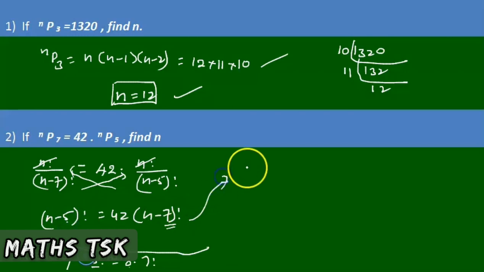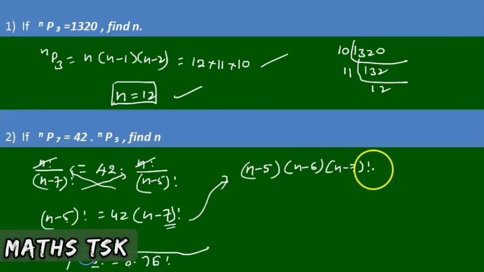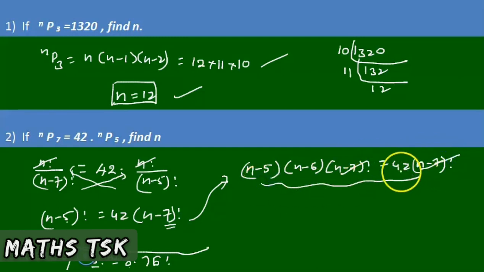So n minus 5 factorial can be written as n minus 5 into n minus 6 into n minus 7 factorial. Like 8 factorial is 8 into 7 into 6 factorial. So n minus 5 into n minus 6 into n minus 7 factorial is equal to 42 into n minus 7 factorial. n minus 7 factorial gets cancelled. Now what is the value of n such that it becomes 42? 7 into 6. So n is equal to 12 satisfies the equation. 12 minus 5 is 7, 12 minus 6 is 6, and 7 into 6 is 42. Therefore n is equal to 12 is the answer.